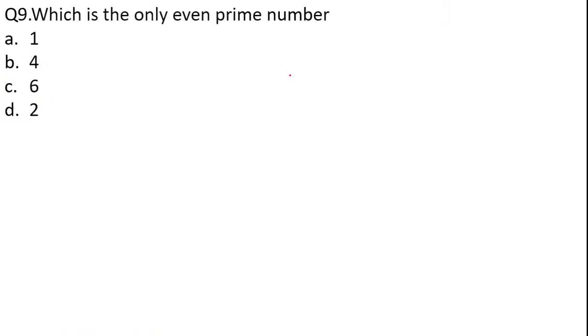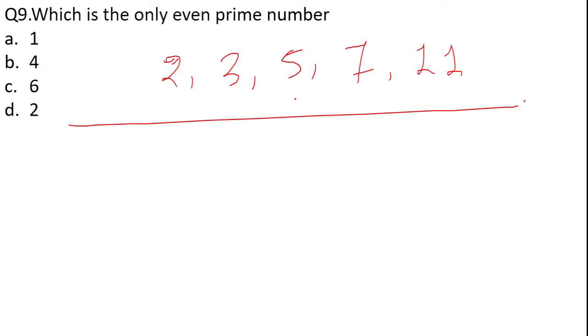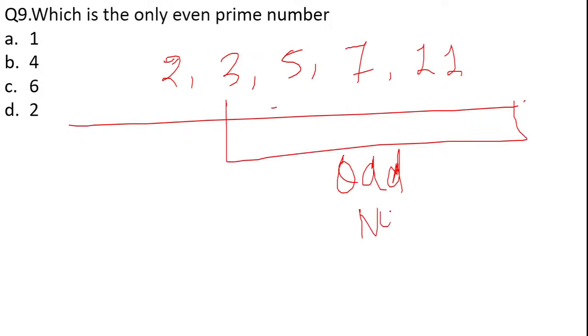Which is the only even prime number? Again, the concept of prime number has been introduced over here. Only even prime number. So what are the prime numbers? We know prime numbers 2, 3, 5, 7, 11. So make a note of it that all the prime numbers are odd numbers except 1, that is 2.